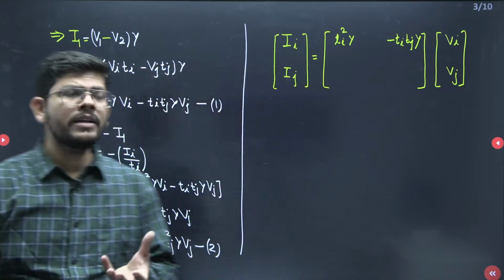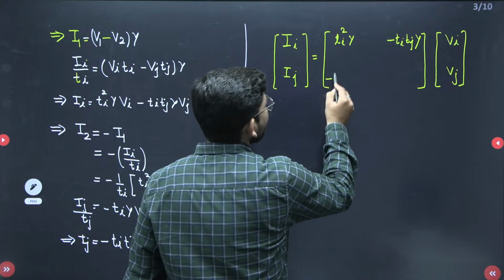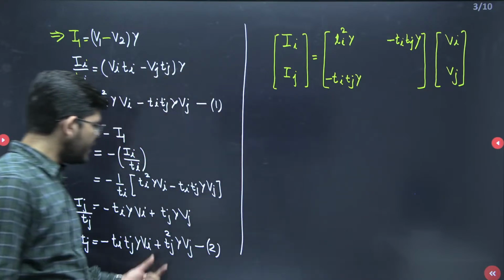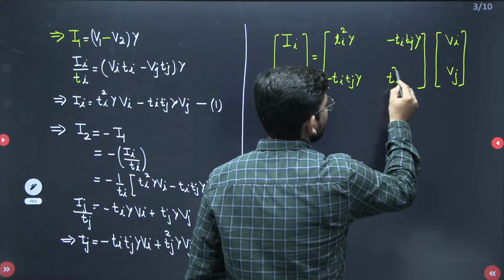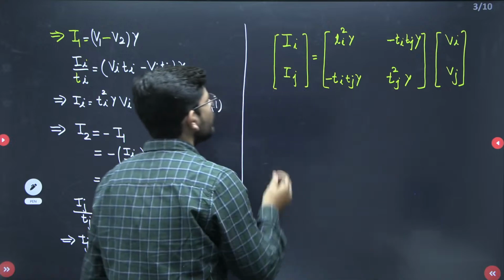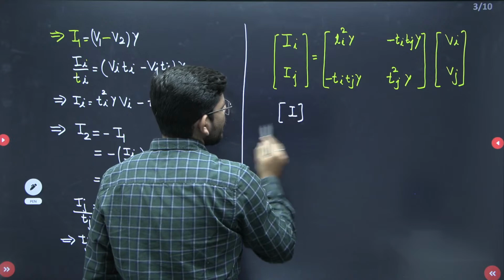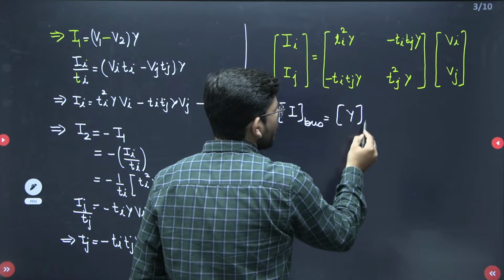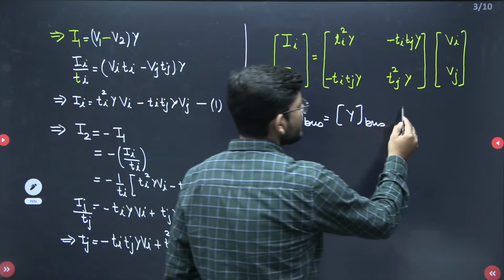This is what we get from equation 1. Now from equation 2, I have minus of Ti Tj into Y, and then the other term is Tj square into Y. So now just see, what I have obtained is, this is my bus current, this will be my bus admittance matrix, and these are my bus voltages.